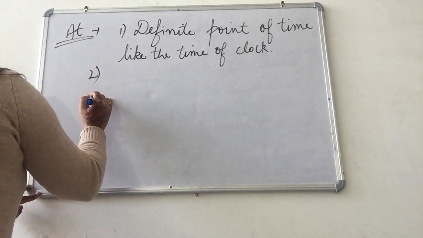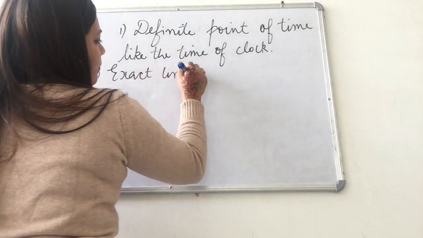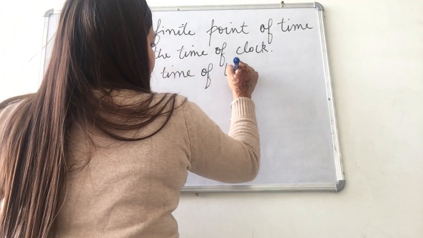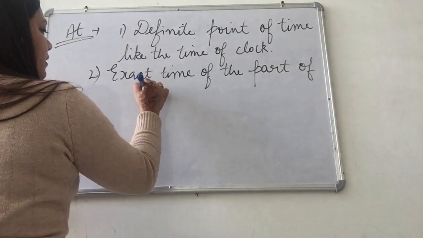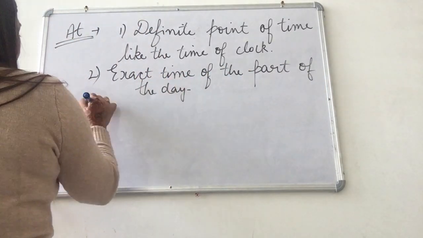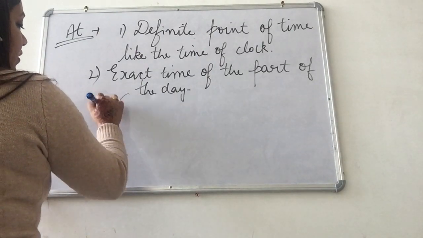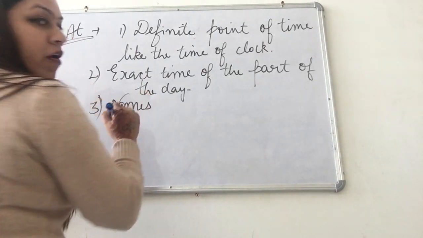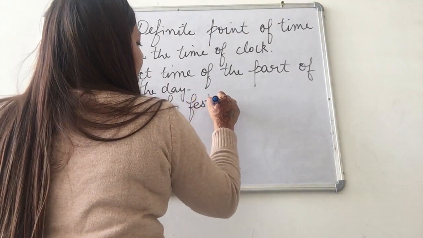Secondly, the exact time of the part of the day. And the third is names of festivals and celebrations.